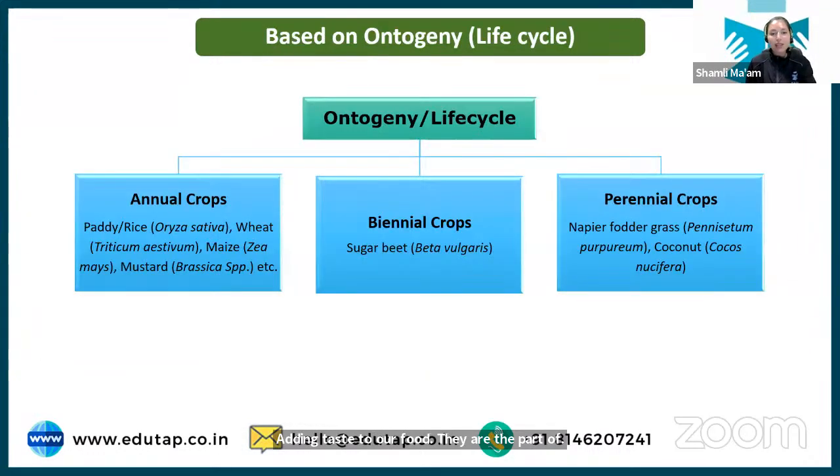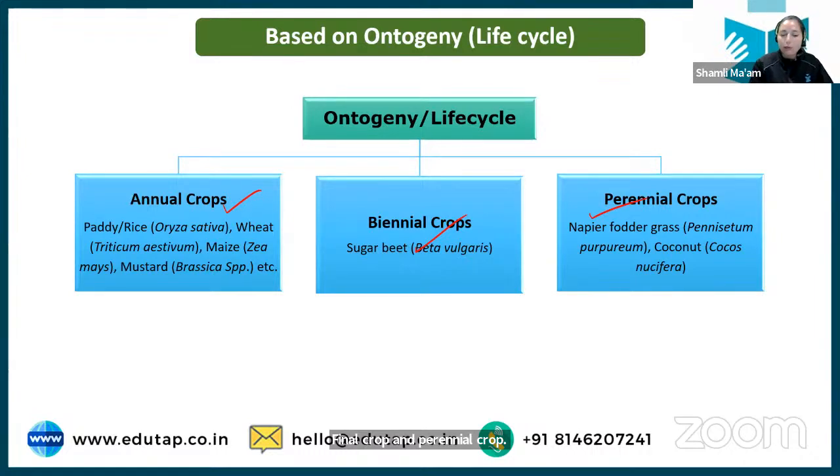Okay. Now let's move on to another basis of classification, that is based on the life cycle. So based on the life cycle, we have annual crop, biennial crop, and perennial crop. Okay? Now, what is the difference here?